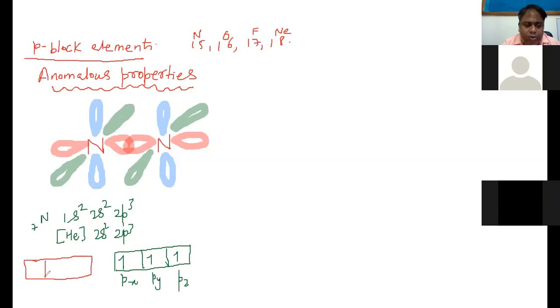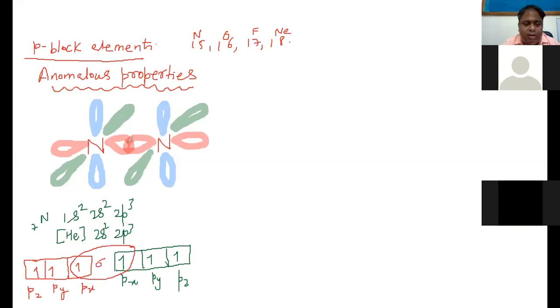If I take another nitrogen, there are two nitrogen atoms. One is this nitrogen atom and there is this nitrogen atom. It also has px, py, and pz. Now I can just change the orientation. You know, I can turn the notebook, so I can write px here. What is the problem? Both the extremes can be just turned mirror image, but py will remain in between. But extremes can change. So these px and px, they can form a sigma bond,